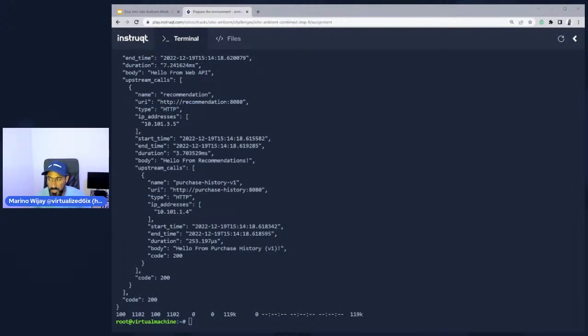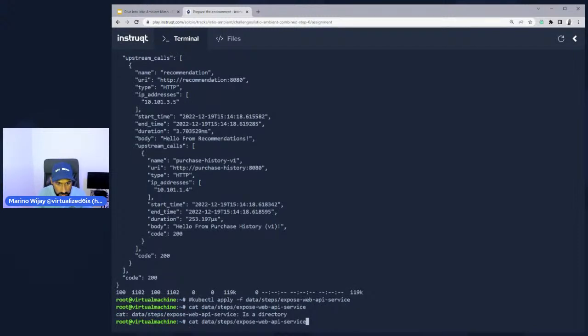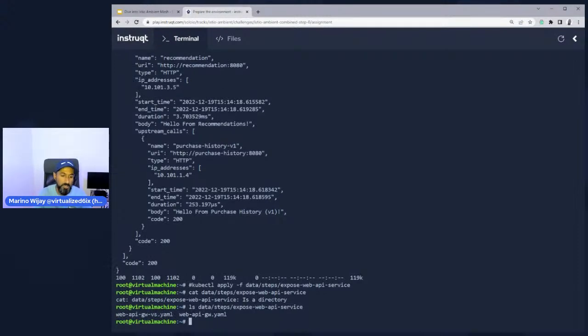Now what we're going to do is expose that Web API service. And how we're going to go about doing so is we're going to use the Istio ingress gateway. So if I go Control E, oh, actually I can't do that on this. So if I do home, because I'm using Windows, by the way, if you're all curious. And if I just remove all of this and type in ls, because I think there are a bunch of files. Yes, there are two files here. There's a virtual service file and there's a gateway file.